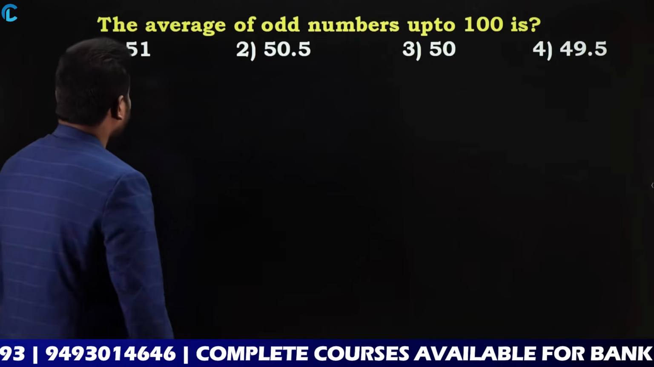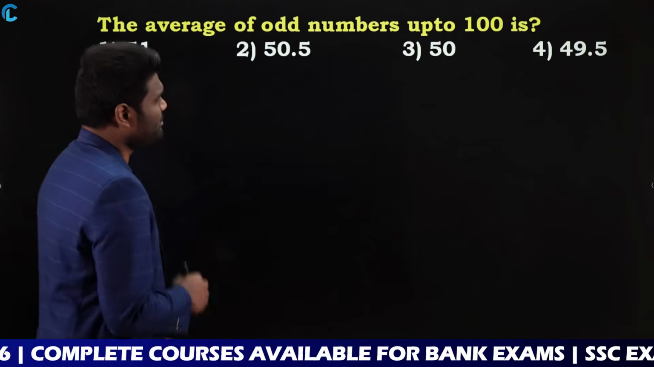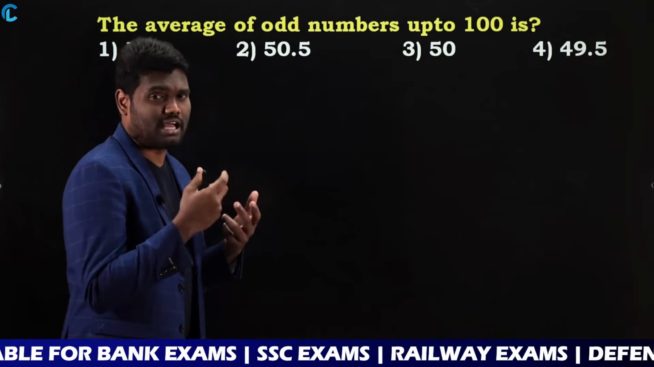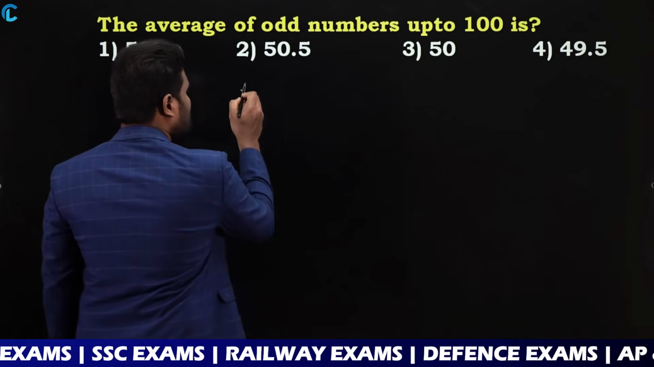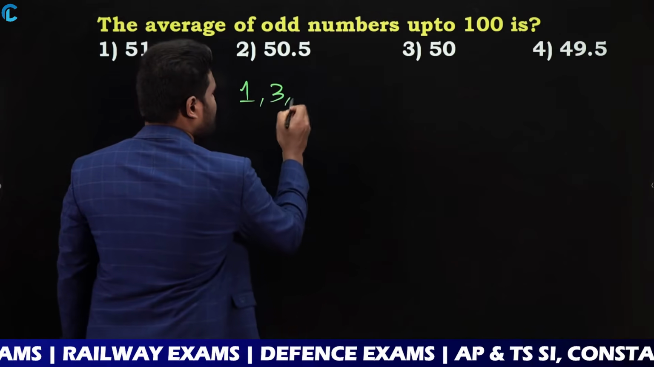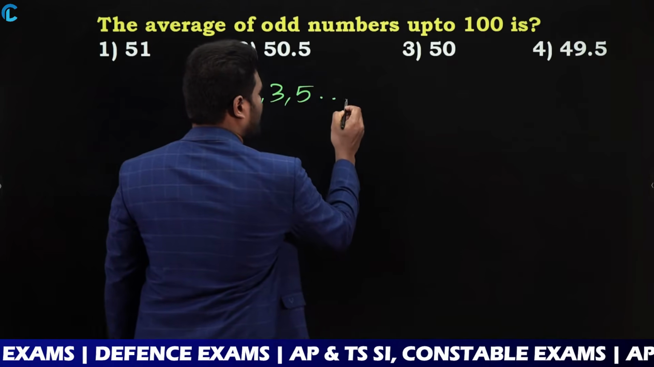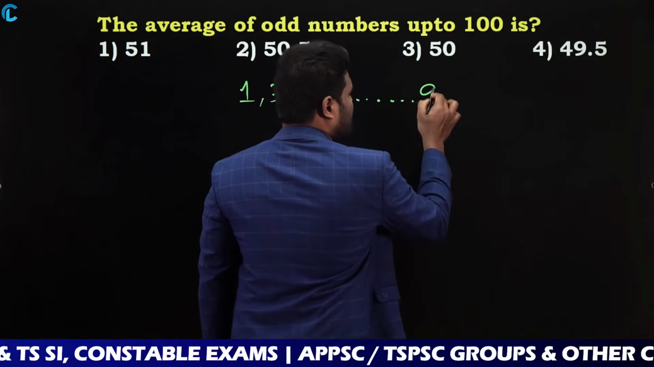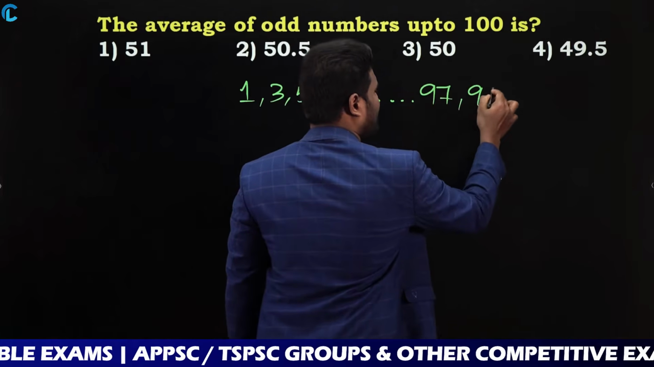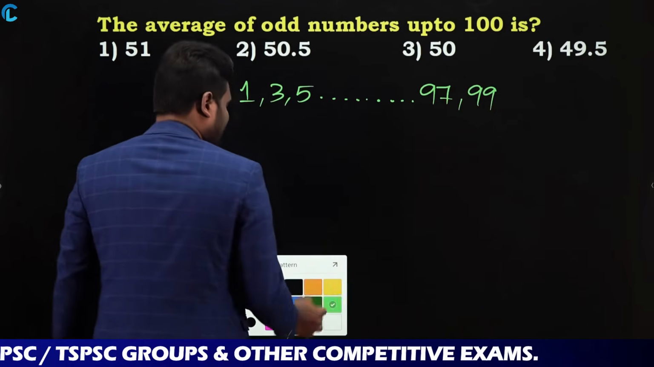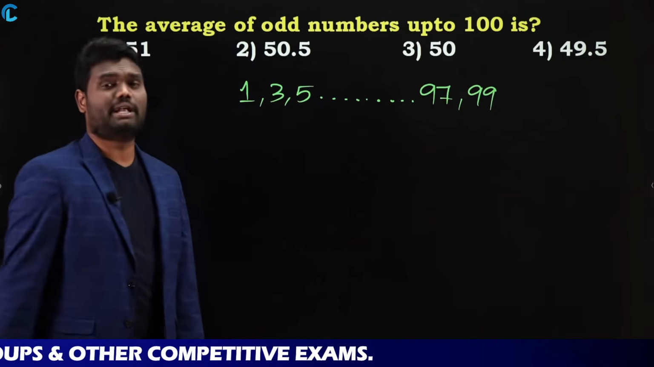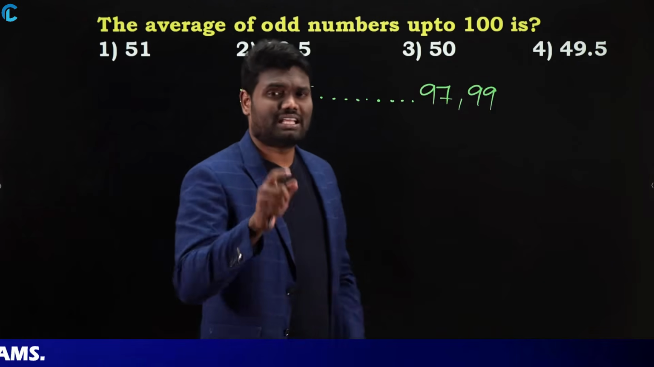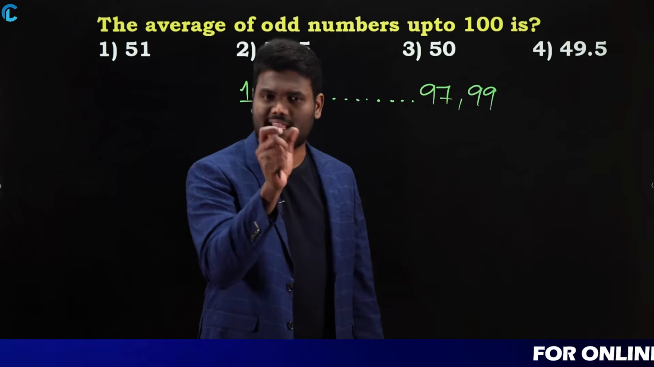The next question is the average of odd numbers up to 100. So we need to calculate the average of odd numbers up to 100. Odd numbers means 1, 3, 5, and so on. Till how many? Till 100. So this is going to end at 97 and 99. If you look here, even this series is in arithmetic progression. Why? Because the difference is the same. If the difference is the same, we said that the series is in AP, that is arithmetic progression.